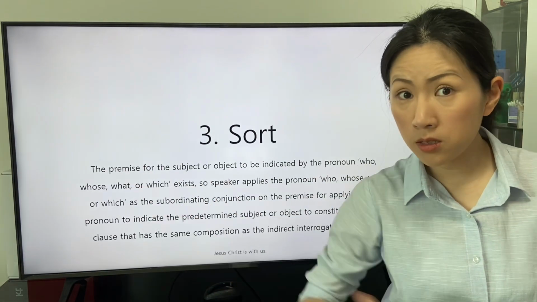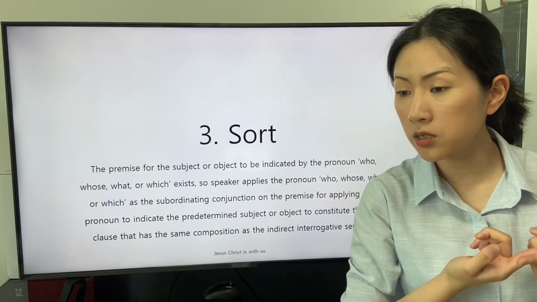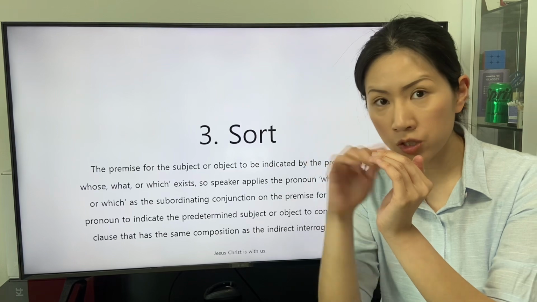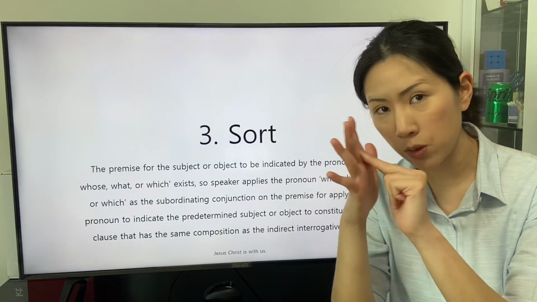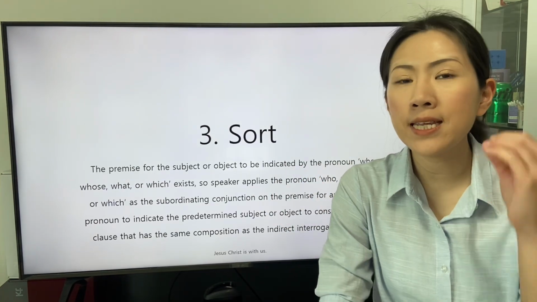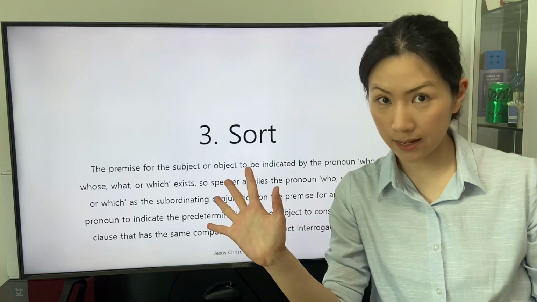The main clause to include the subordinate clause linked by the subordinating conjunction as a pronoun who, whose, what, or which has the form of the indirect interrogative sentence.